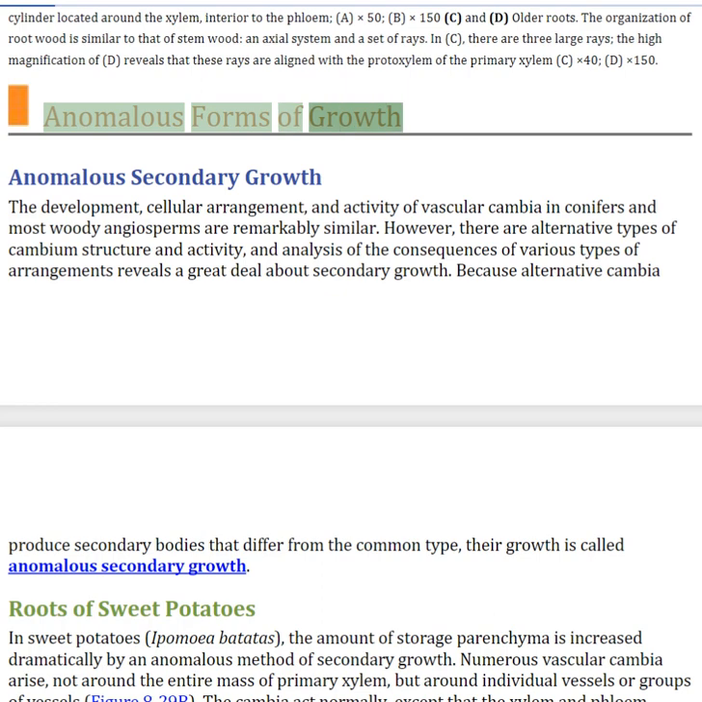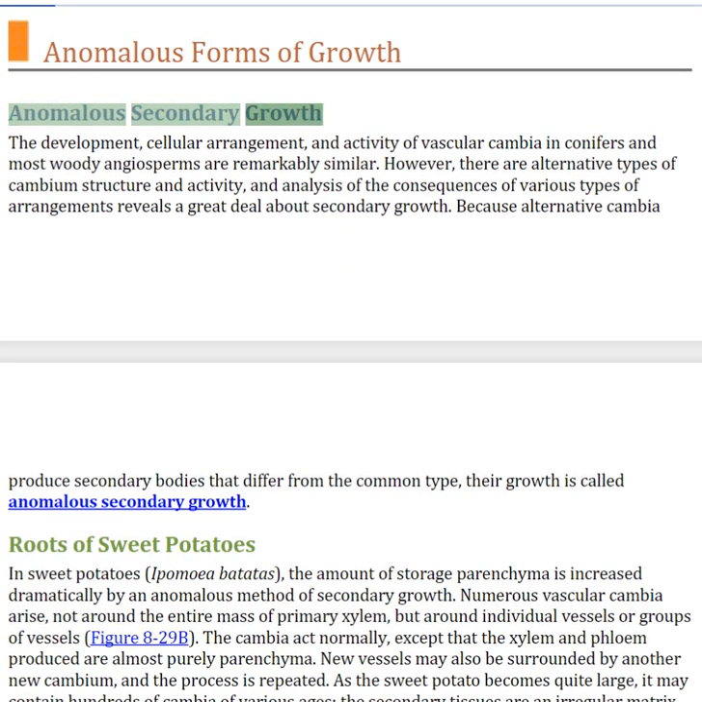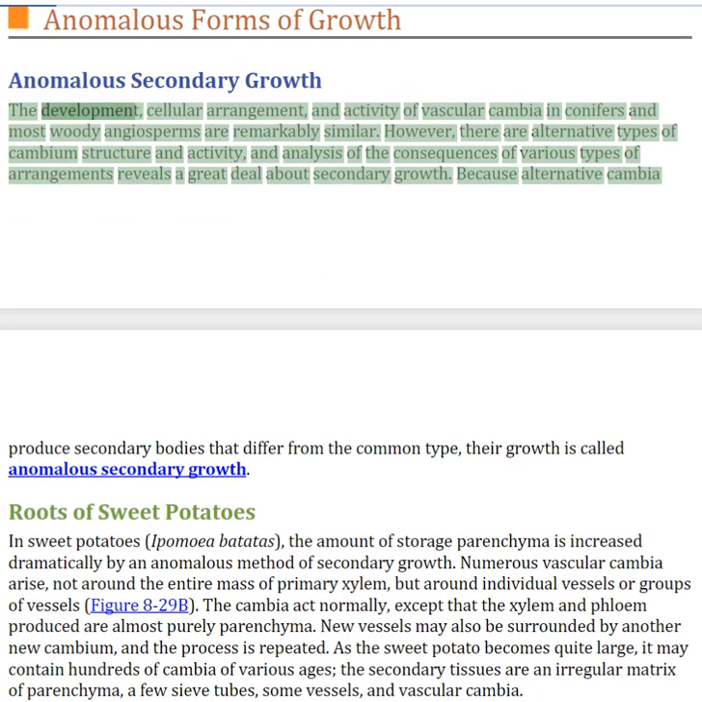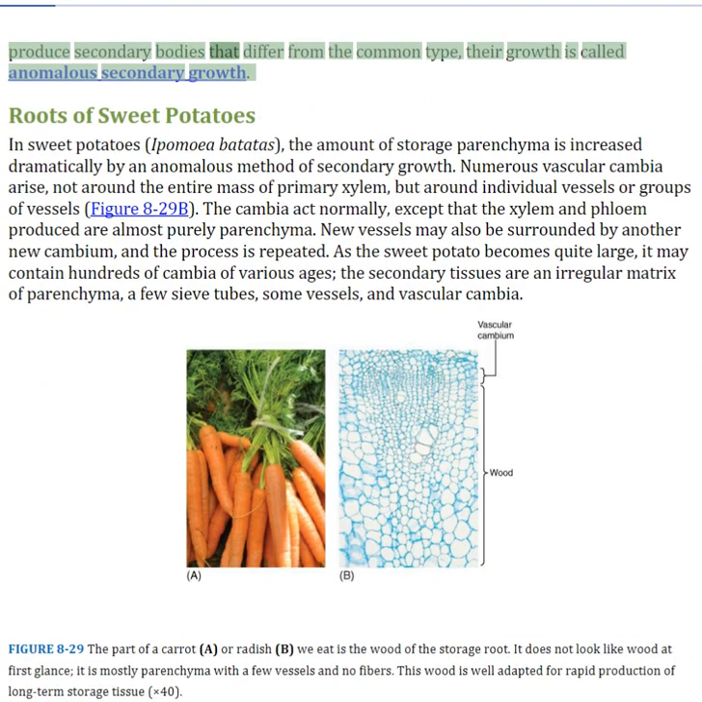Anomalous forms of growth. Anomalous secondary growth. The development, cellular arrangement, and activity of vascular cambia in conifers and most woody angiosperms are remarkably similar. However, there are alternative types of cambium structure and activity, and analysis of the consequences of various types of arrangements reveals a great deal about secondary growth. Because alternative cambia produce secondary bodies that differ from the common type, their growth is called anomalous secondary growth.